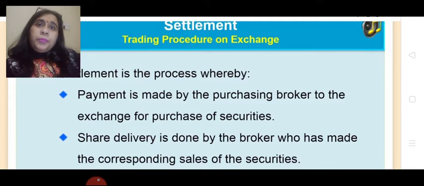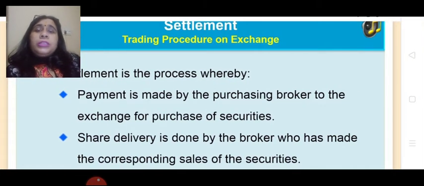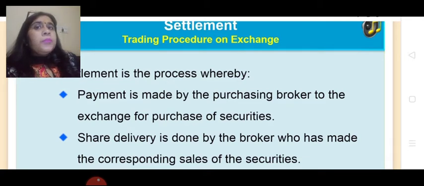Now the next step is the settlement. Settlement is the process where the payment is made by the purchasing broker to the exchange for purchase of the securities. Since the broker is purchasing, he'll have to make the payment. And secondly, the share delivery is done by the broker who has made the corresponding sales of the securities.